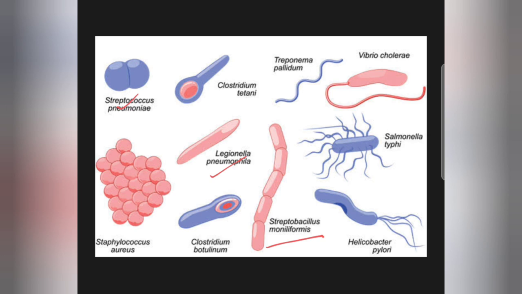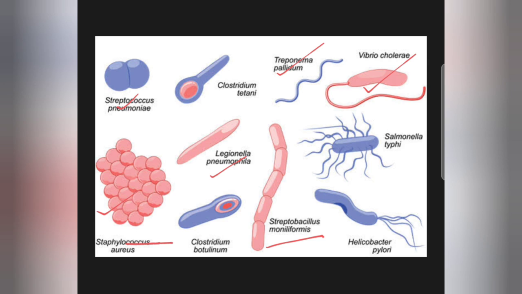Okay, next you have the spiral shaped or spirilla bacteria, which is the Treponema pallidum, this one. Next you have the comma shaped bacteria, which is the Vibrio cholerae, this one. Okay, Vibrio cholerae, comma shaped or vibrio bacteria. And the other shapes, this is not any particular shape, this is basically a group.